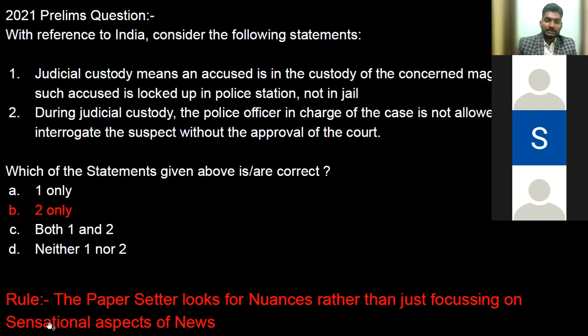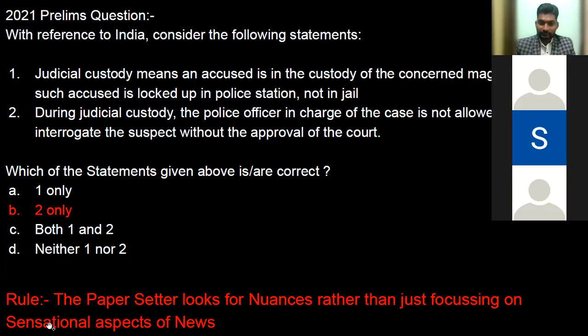But what was your reaction when you saw this question in the paper, Medha? Sir, I had not read anything about it, but about judicial custody and whether in jail or in police lockup.